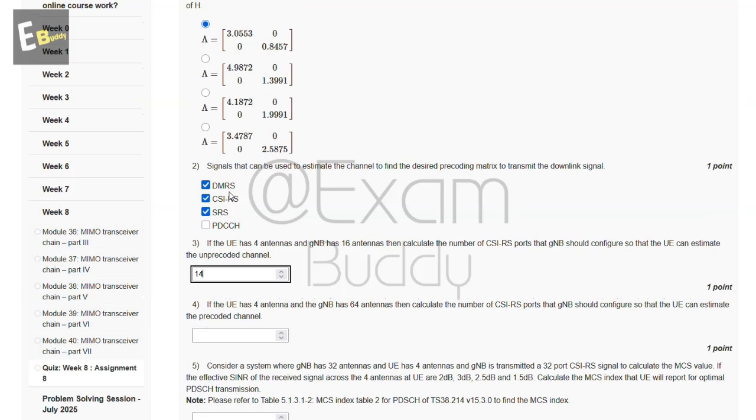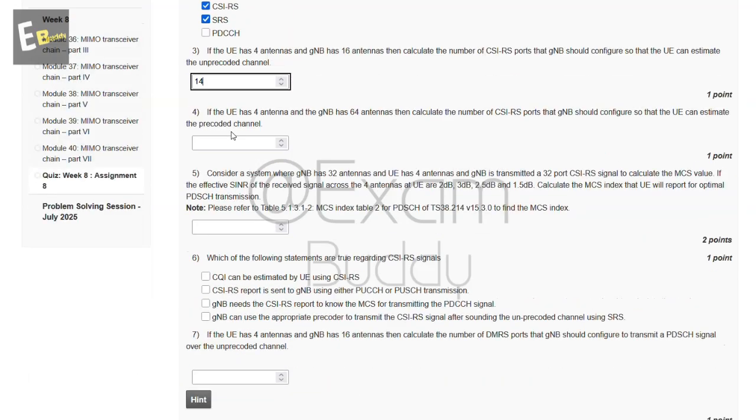Now the fourth question is, if the UE has 4 antennas and the gNB has 64 antennas, then calculate the number of CSI-RS ports that gNB should configure so that the UE can estimate the precoded channel. So the answer of our fourth question is 4.